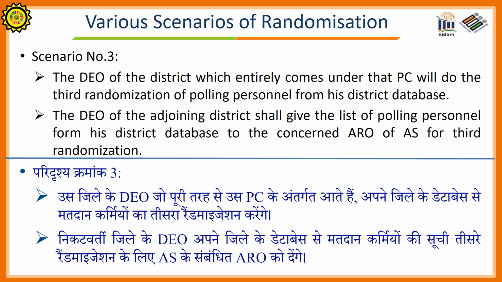The District Election Officer of the district which entirely comes under that PC will do the third randomization of the polling personnel from his district database. The District Election Officer of the adjoining district shall give the list of polling personnel from his district database to the concerned ARO of the assembly segment for third randomization.